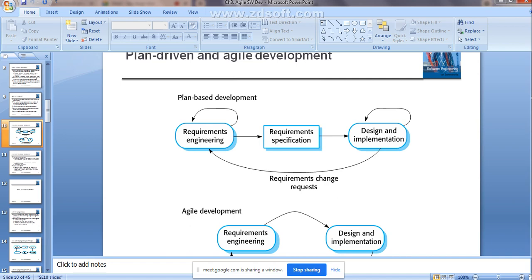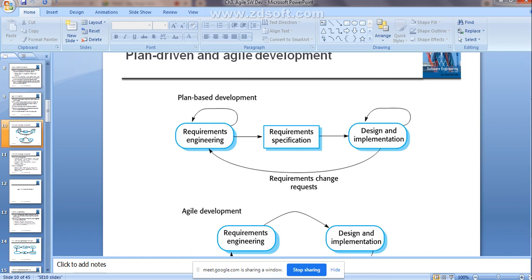How it needs to work, what all the functionality needs to be added, right? Once you have understood the requirement very well, then only you are going to go for plan driven. The name itself indicates planning will be done first, in advance, before the development, right? How can you do the planning? Once you know the requirements, then only you can do the planning. Yes or no?